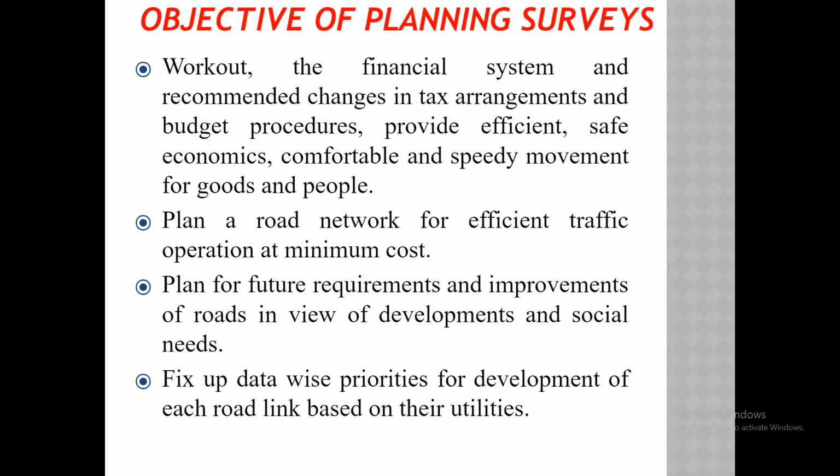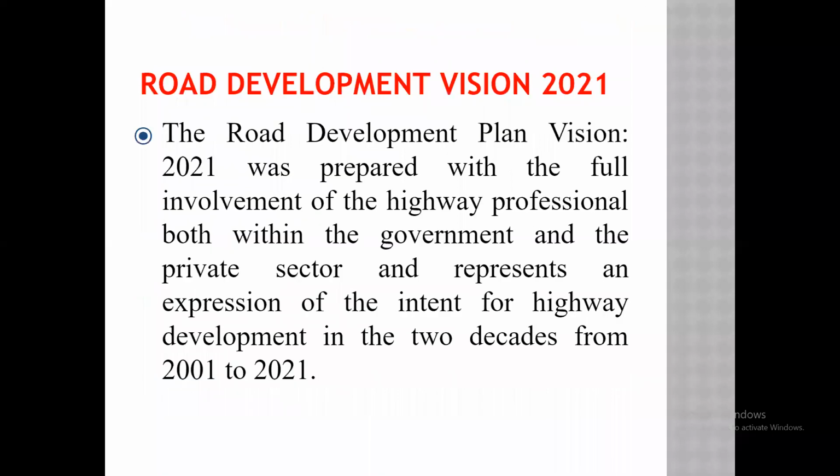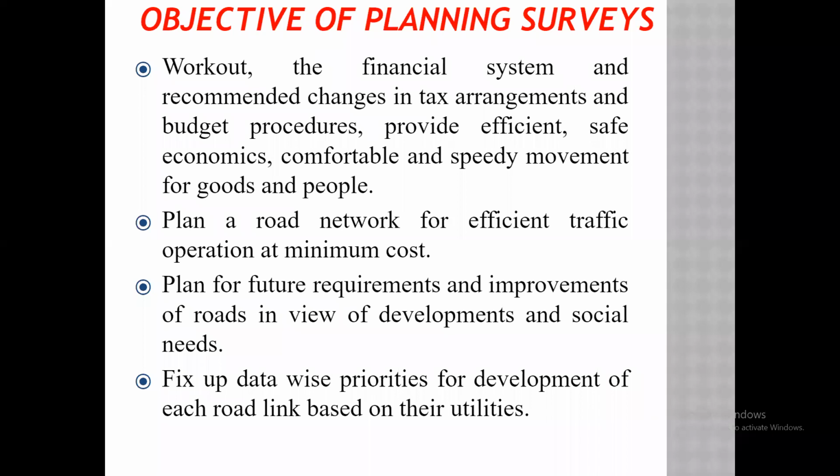Then fix up data-wise priorities for development of each road link based on their utilities. We also need to find out the utility of that road, how much utilization of that road is used for the goods transportation, for the passenger transportation. That data we need to preserve or we need to search out. So this is about our objective of the planning.